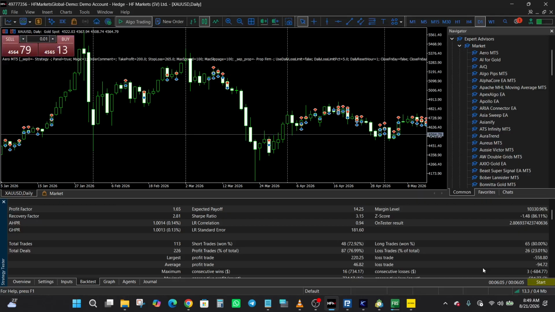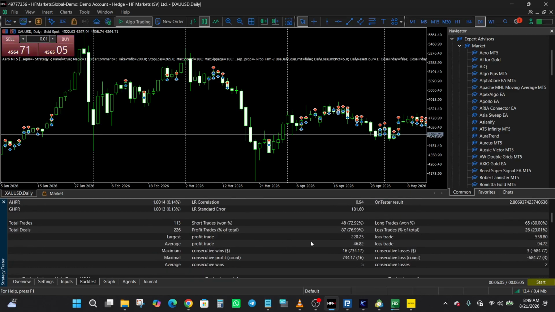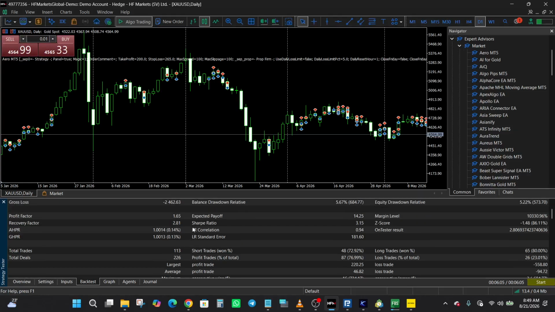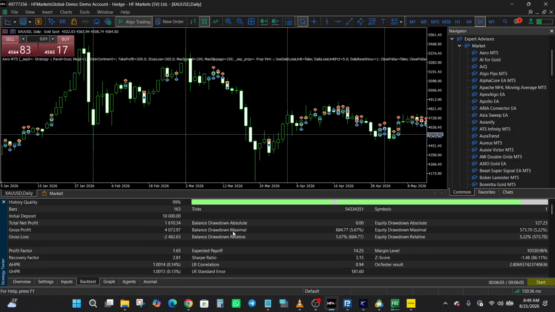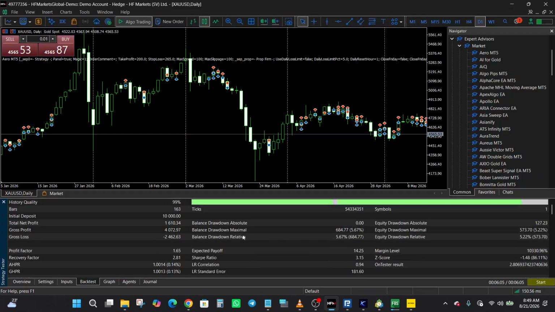So that tells me that the average risk to reward ratio is bad, and that would have impacted the results that we are seeing here, because despite the fact that the win rate is above 70%, you would have been expecting, out of 113 trades, right, you would have been expecting a higher net profit. But considering the fact that the average risk to reward ratio is bad, it would have impacted that result. But regardless, it ended up in a net profit of about 16%.